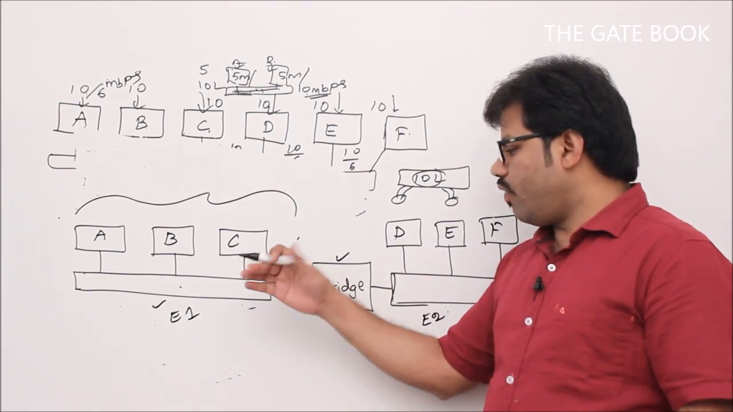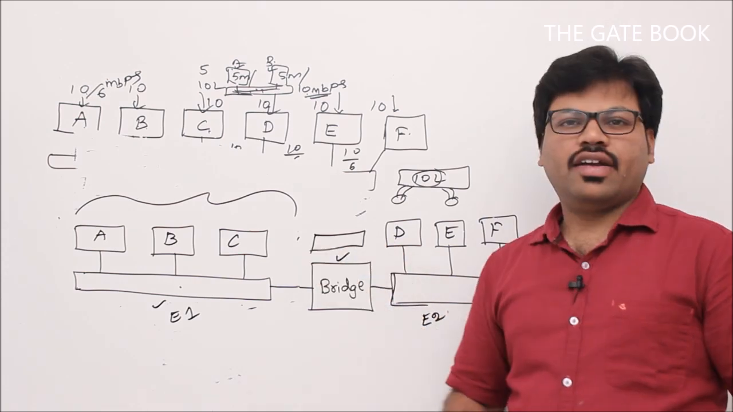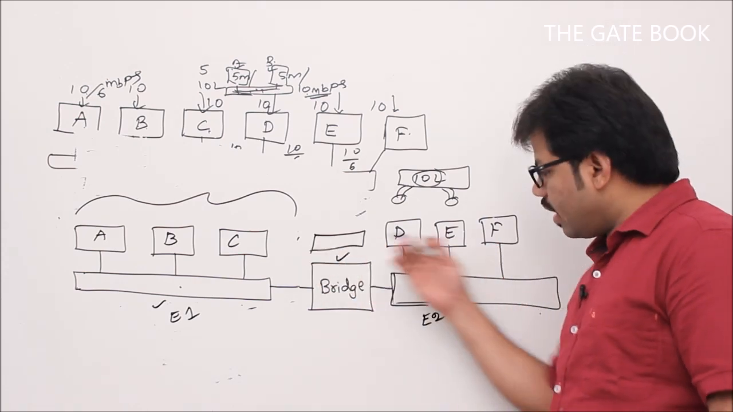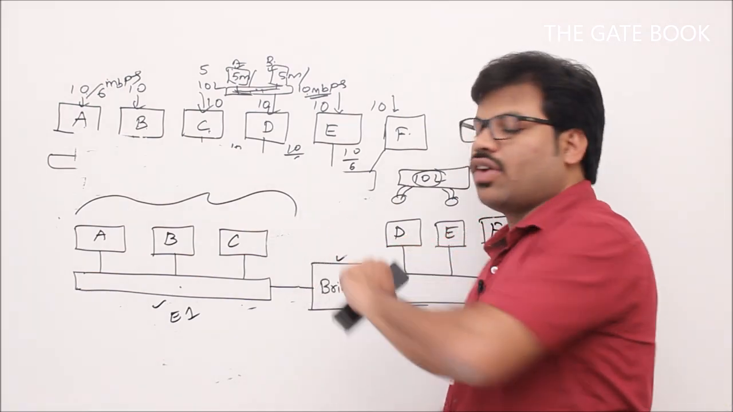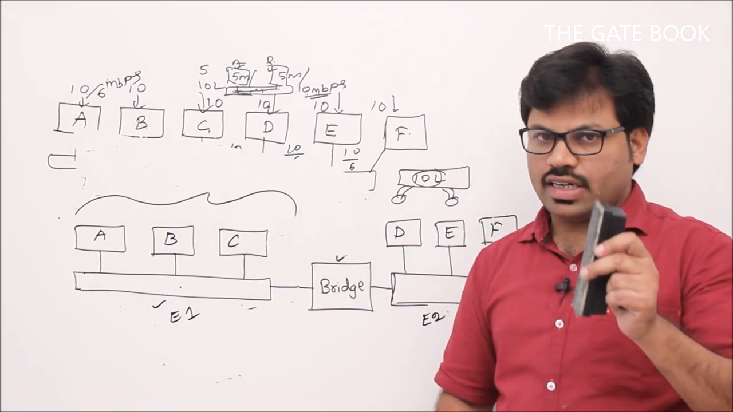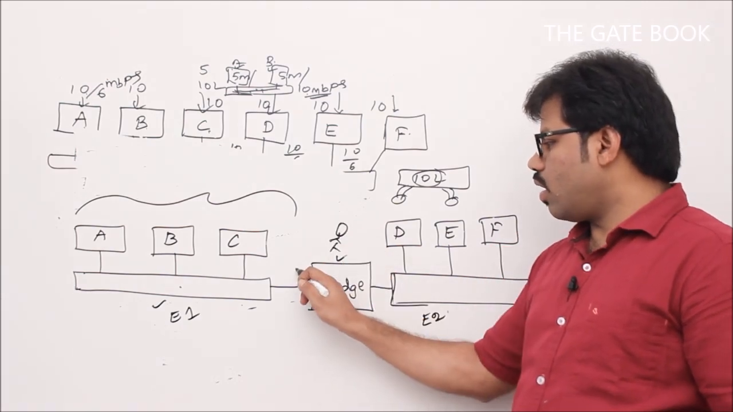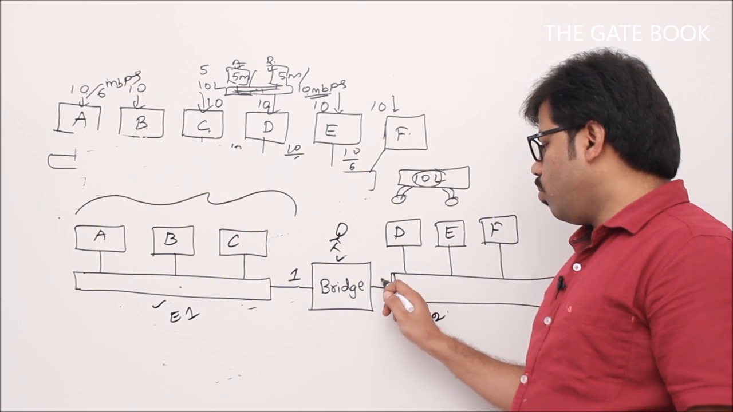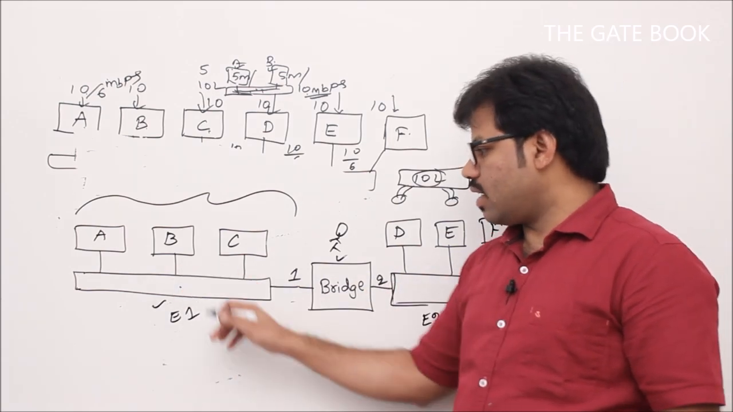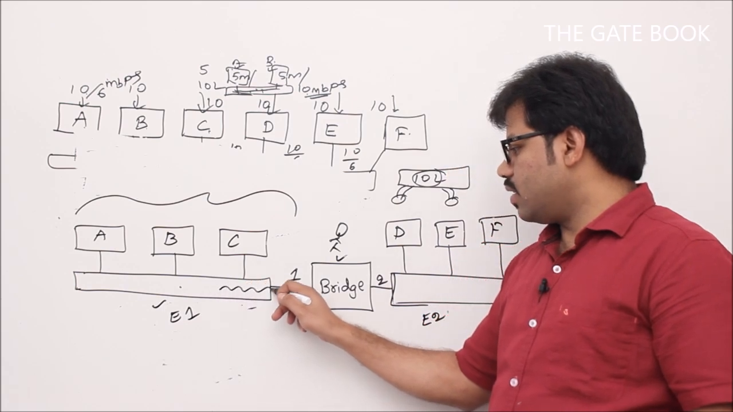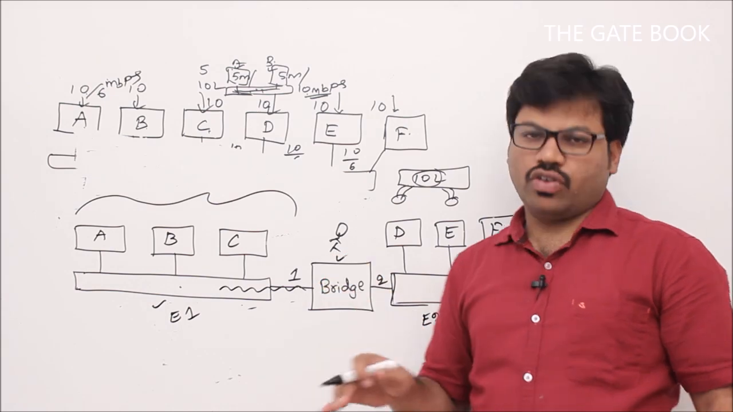Whenever a frame comes to the bridge, it will observe the destination. Let's say the bridge functionality is forwarding. Whenever a frame comes to the bridge, this is called a port. This is port 1, port 2. Whenever any data comes from any port, for example, one frame is coming from port number 1, it will be received by the bridge.